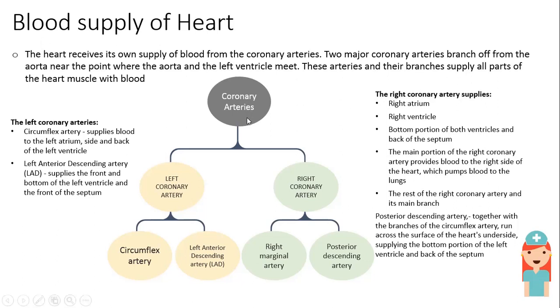Coronary arteries are divided into two: the left coronary artery and the right coronary artery. The left coronary artery is again divided into the circumflex artery and the left anterior descending artery. Likewise, the right coronary artery is also divided into two: the right marginal artery and the posterior descending artery.